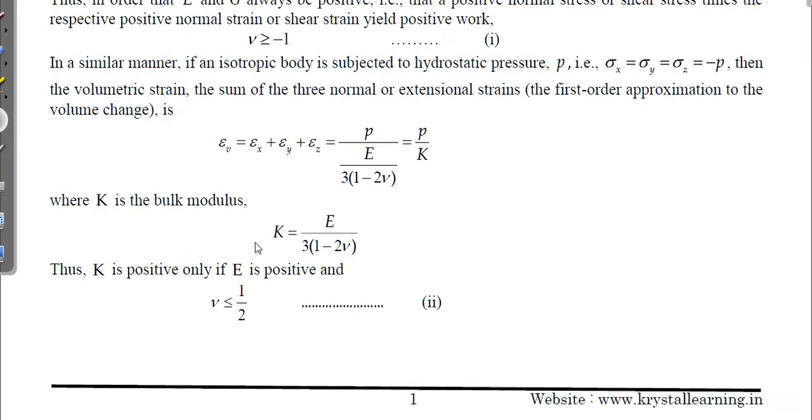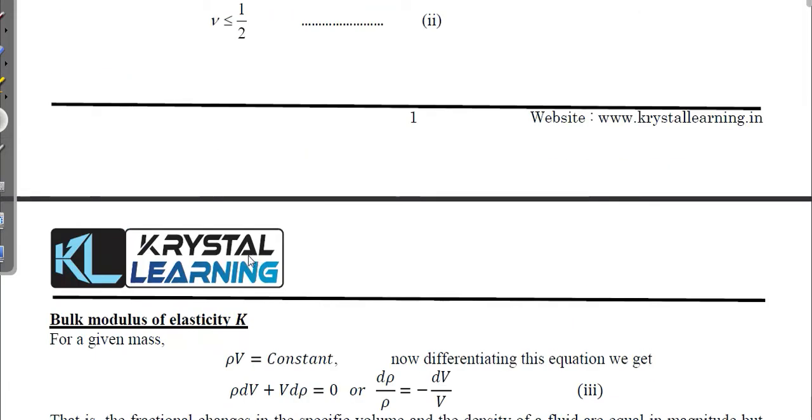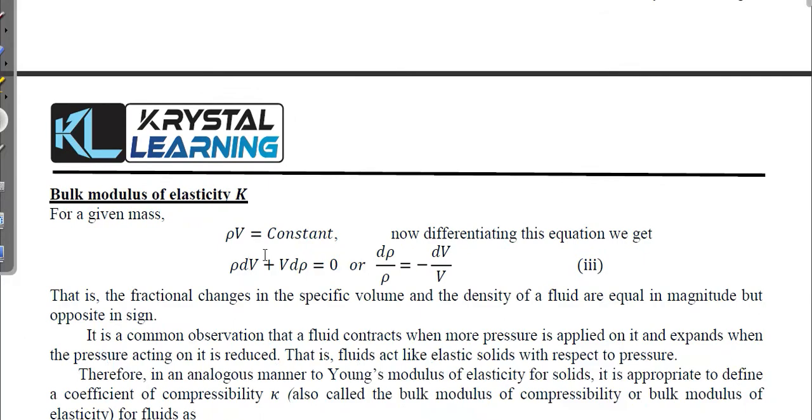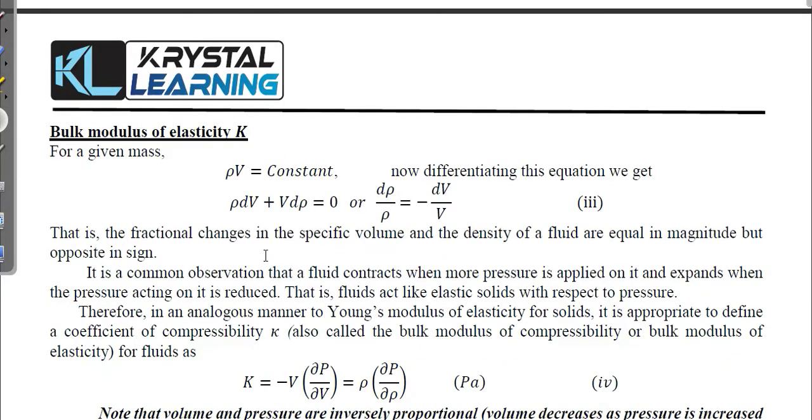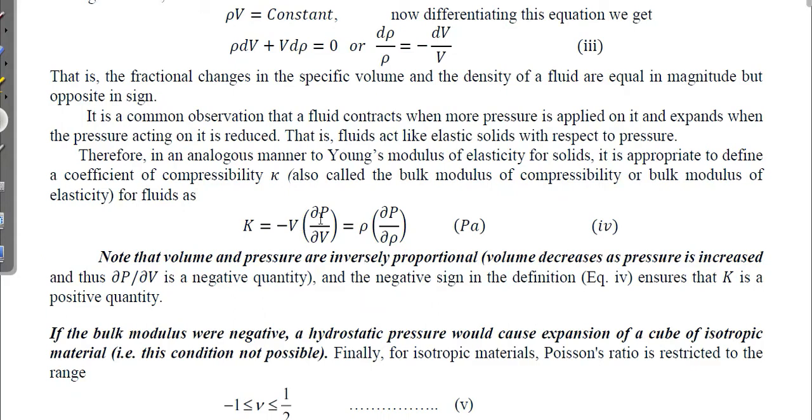Now we will discuss why this K has to be positive. What is the meaning of K being positive? That is bulk modulus. When you study bulk modulus of elasticity in fluid mechanics, the relation is given by K equal to minus V dP by dV. You can revise this concept from fluid mechanics books. We know that pressure and volume are always inversely proportional: as pressure increases, volume will decrease. So dP by dV is the negative term, and this negative and that negative mean positive. So K has to be always positive.